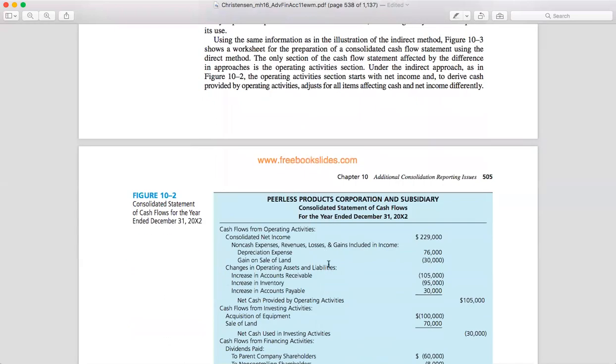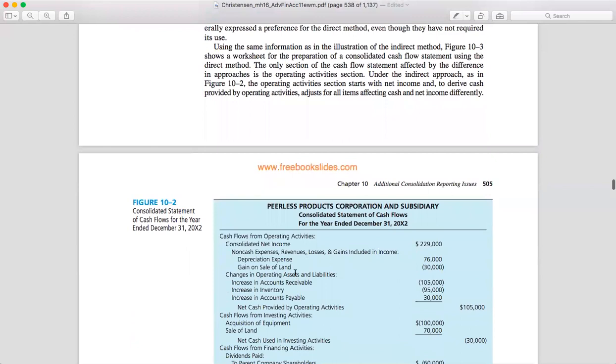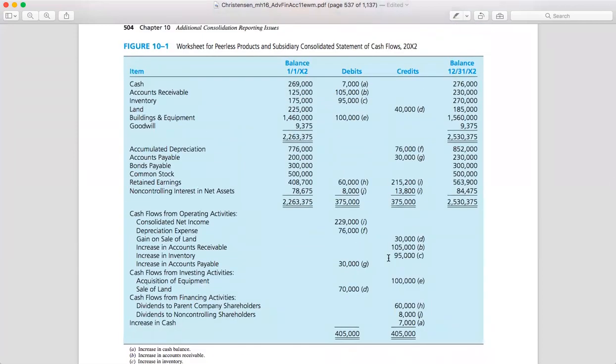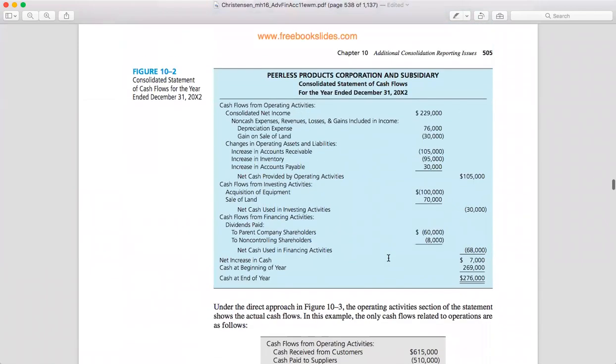Ya, ini adalah metode langsung. Kita lihat ya. Jadi pertama cash flow from operating activities. Don't forget cash flow from investing and cash flow from financing activities. The last one is the net increase in cash. Based on this, we know that the consolidated income is around 229,000. Right. So there is a gain on sale of around 50,000. And 76 is accumulated depreciation, right? So the depreciation charge for the second year.